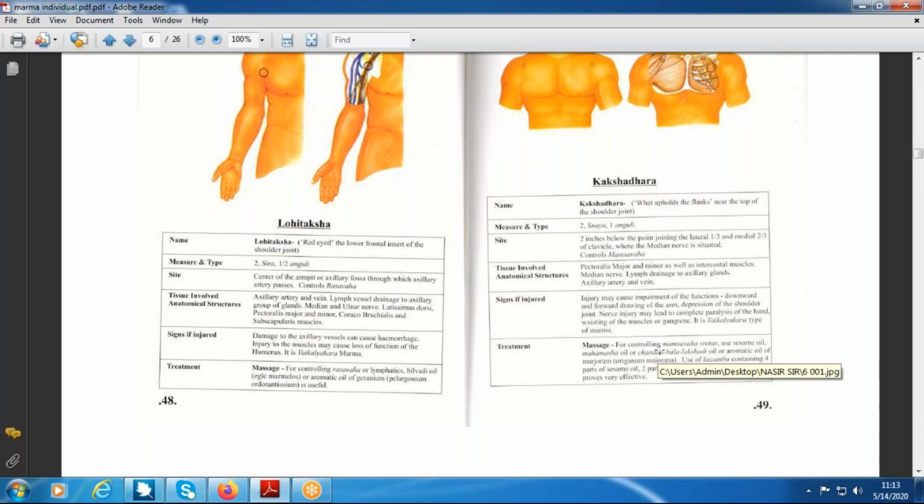How many necks are there in the humerus bone? Two. The anatomical neck is there, and the surgical neck is there.